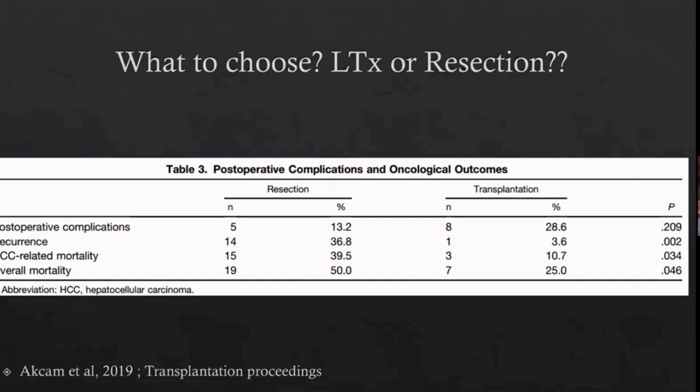So when we saw, as Prasad said, that there is some increased complication in transplantation, but I could find some reverse findings here. Although the difference was not significant, there were not many more complications in these patients. It's 28% in transplantation, 13% in post-mortem complications. But here the difference was not statistically significant. But if you see, the overall mortality and hepatic recurrence rates were significantly higher in patients with resection.